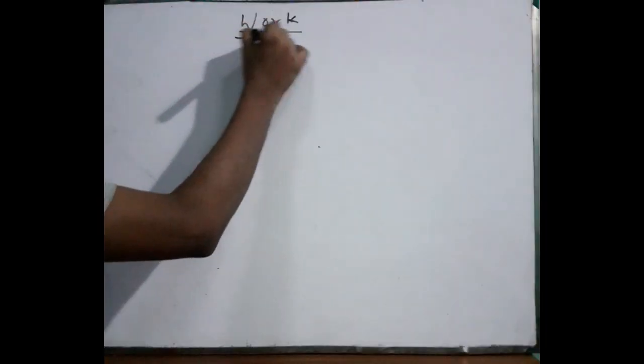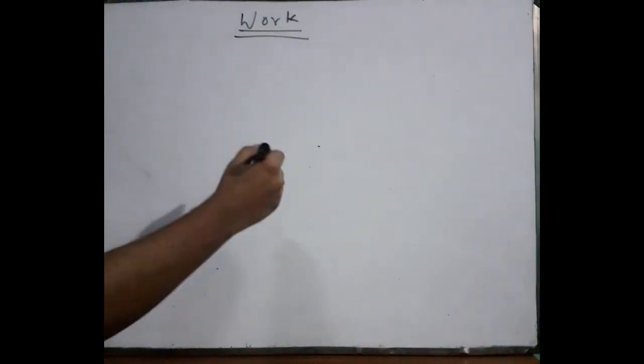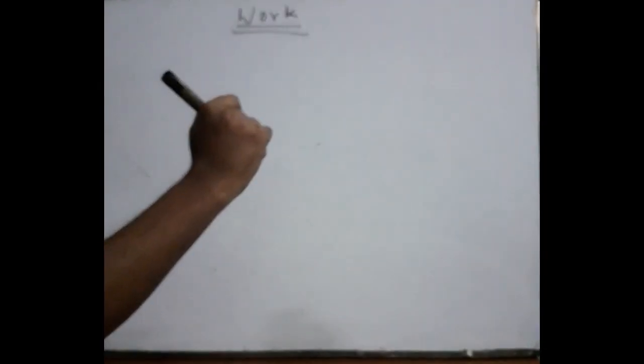So let's try to find out. First of all, you have to know the definition of work. So I am writing it on the board. Please write it down in your notebook. So first of all, I am writing the name of our chapter, which is actually the lesson. So what will we know about work today?